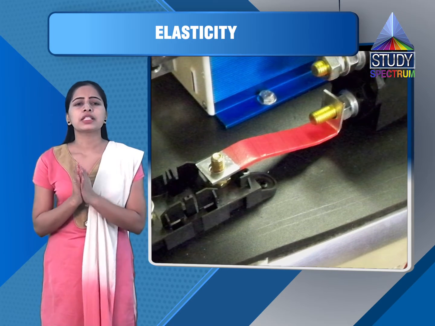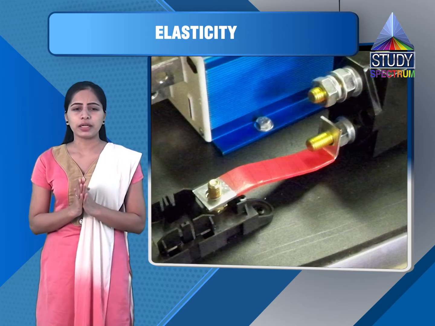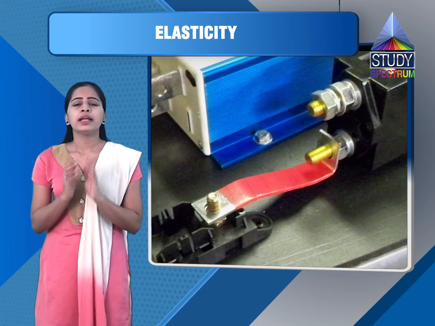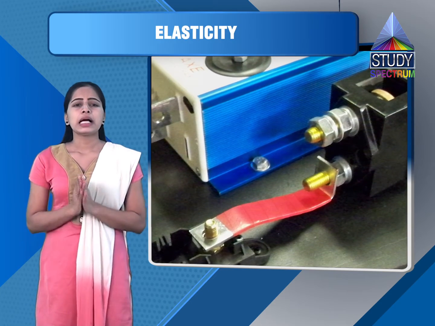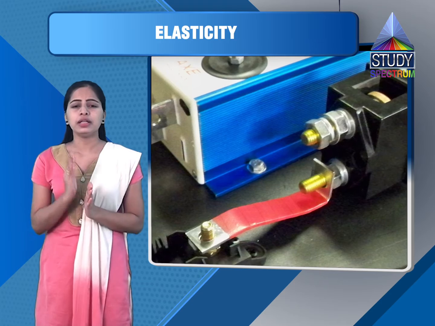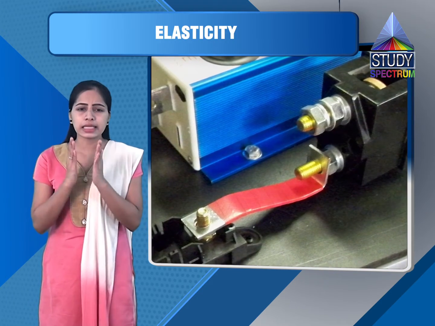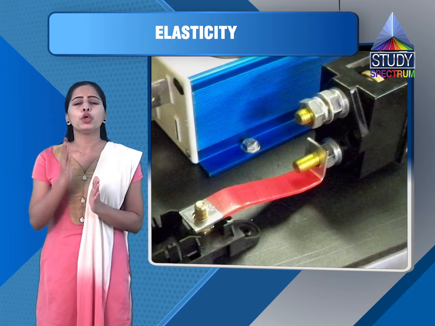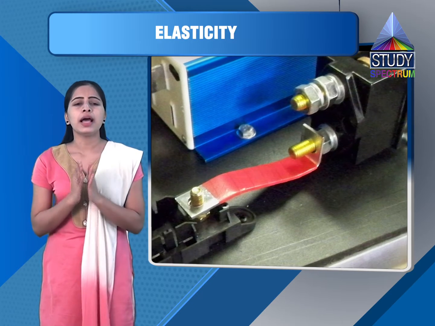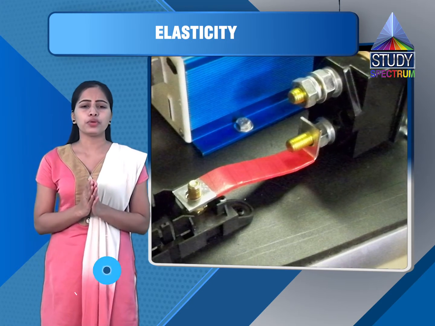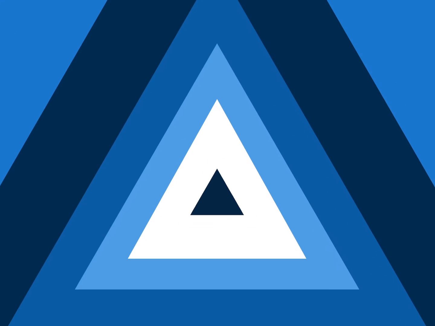Now if small r and capital L are the radius and length of the experimental wire Q initially, the area of cross section of wire Q is pi r square. Let small l be the elongation, that is the increase in length of wire Q. When a mass capital M is attached to the lower free end of wire Q, the extension produced in the wire is small l.